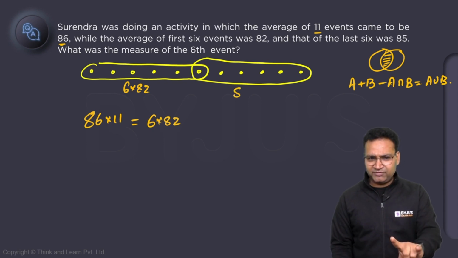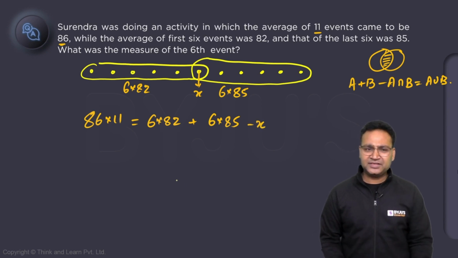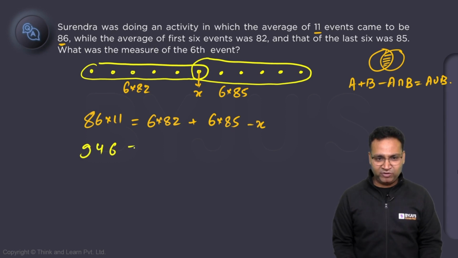What is this number? 6 numbers. Average is 85. So 6 into 85, average into number. So plus 6 into 85. The problem is a middle number is double counted. If this number is x, it is subtracted. I hope this can be calculated by you very easily. 86 into 11 is 6, 8, 6, 14, 8 and 1, 9, 946.